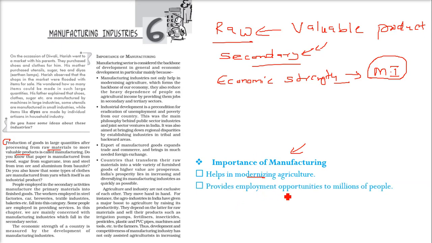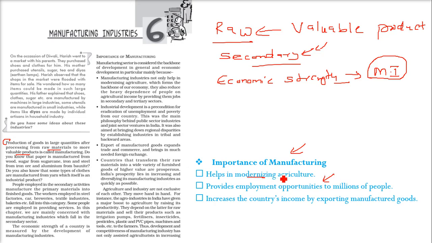Then it provides employment opportunities to different people. There are different areas where people can find jobs, and thereby they are getting employment. So they are not unemployed.